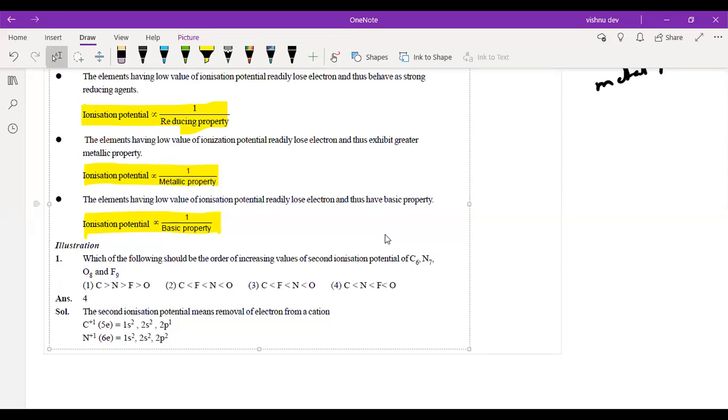The problem is, which of the following should be the order of increasing value of second ionization potential?